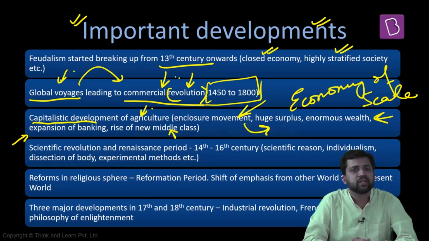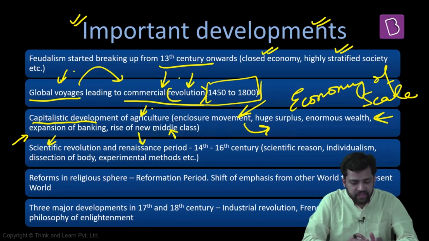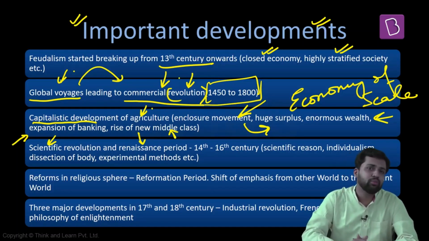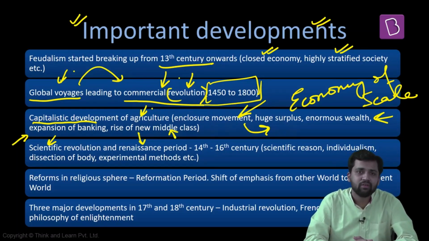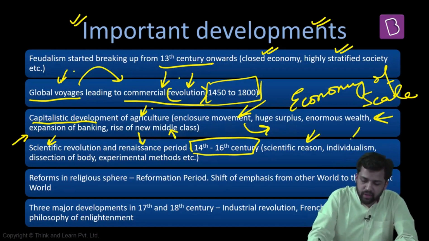So these are the developments in the field of commerce, and these are the developments in the field of agriculture. Apart from this, there is also development in the field of science. There was the Renaissance period as well. Now, scientific revolution is playing a very important role. The way you perceive science is also changing. In the feudal society, the church plays the most important role. There are a lot of dogmas, and you cannot deviate from what the church has said. If you are not able to deviate from these pre-existing notions, there will not be any development in the field of science, and there will not be any innovation. But over a period of time, especially in the 14th to 16th century, the perception towards science is changing. Scientific reason and individualism are now given importance.